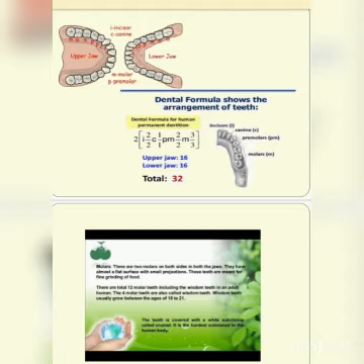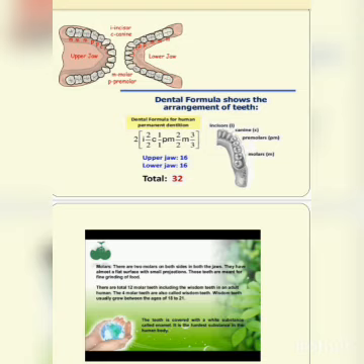So now I am discussing the teeth in detail. There are four types of teeth in our mouth. One is incisor, second is canine, third is premolar, and fourth is molar. We have two jaws, the upper jaw and the lower jaw.